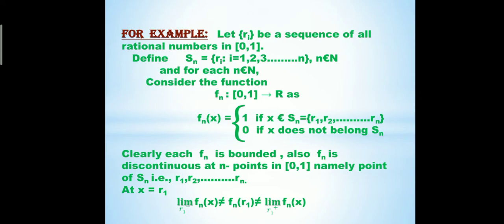Let r_i be the sequence of all rational numbers in the closed interval 0 to 1.